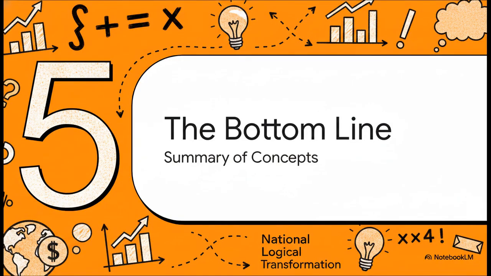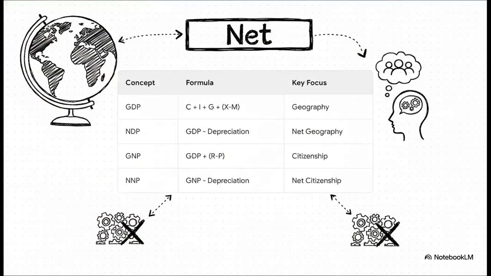All right, part 5, the bottom line. When you view these formulas together, you quickly realize they aren't just random equations. They are a perfectly logical transformation. Start at the top. GDP is the sum of all activities within the geography. Drop down a level, subtract depreciation, and you get NDP, the net geography. Alternatively, take that original GDP, adjust for foreign income, and you shift over to GNP, the citizenship focus. Drop down a level from there, subtract depreciation again, and you reach NNP, the net citizenship. It is a perfectly structured matrix of wealth measurement.